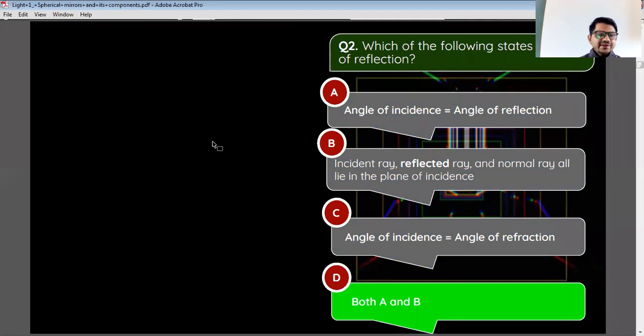Here, remember one thing, especially I have given in physics also: suppose Anmol has given the answer option A. Option A is correct, but you will get 1 mark for one correct answer. It will not be like that option A also comes under it, option B also comes under it.